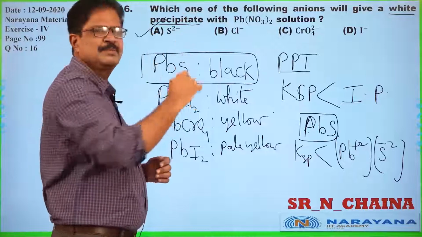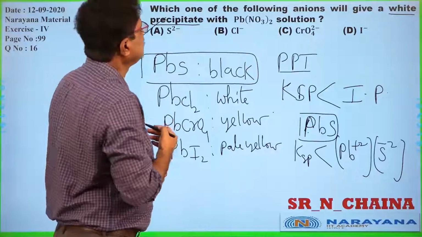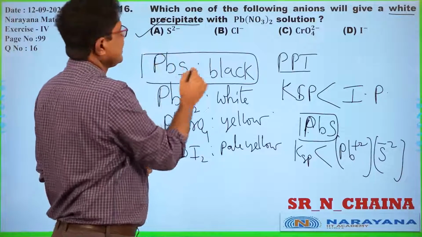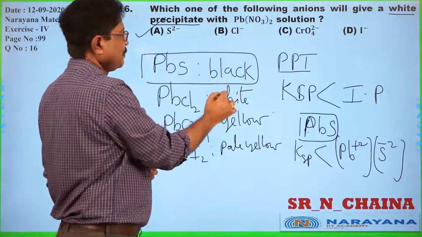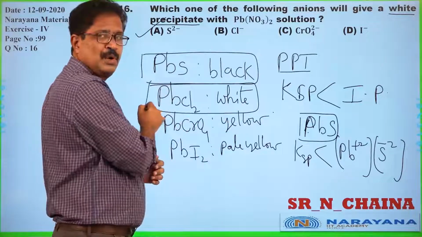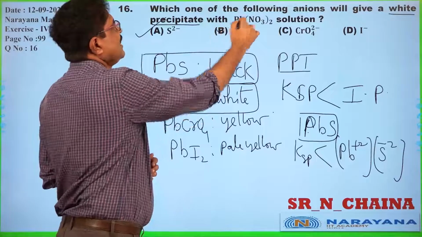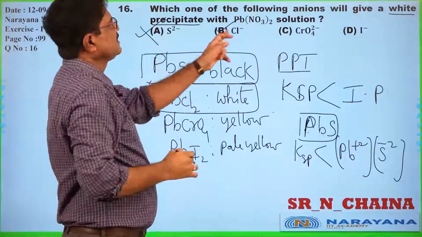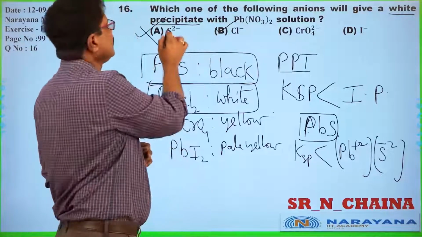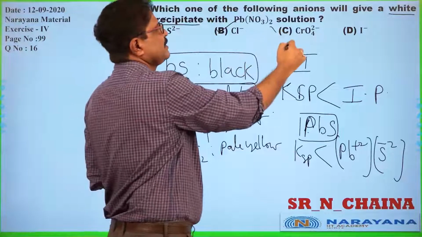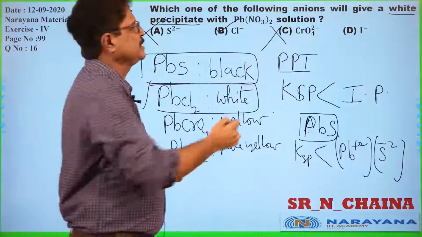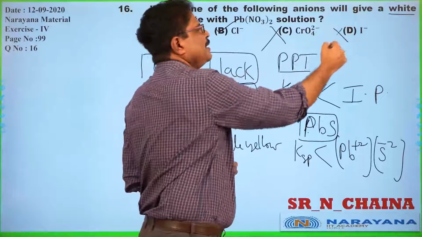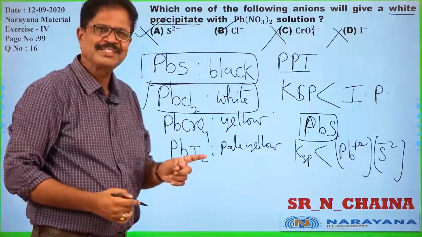He is asking for white precipitation, not black precipitation. So sulfide gives black precipitation, chromate yellow, iodide pale yellow. So the answer must be B.